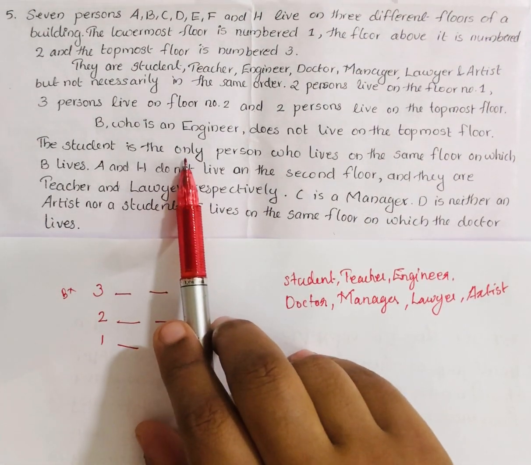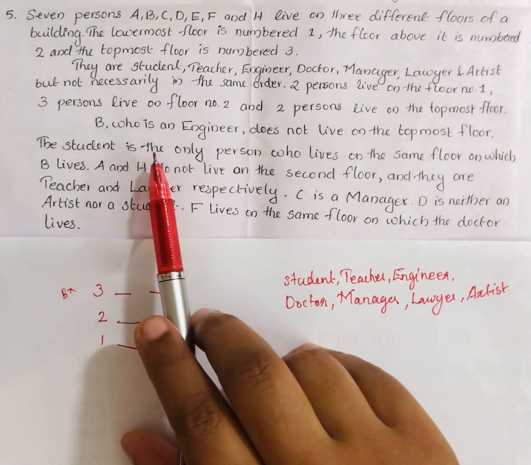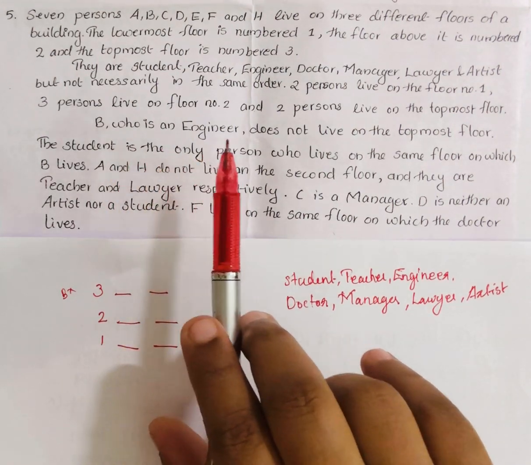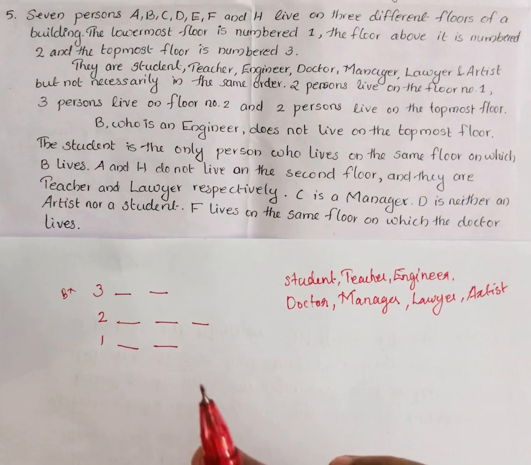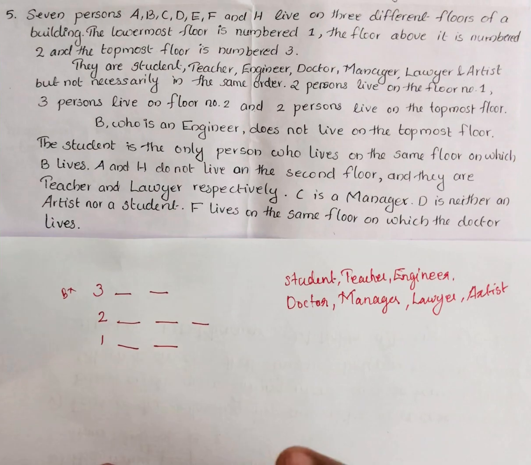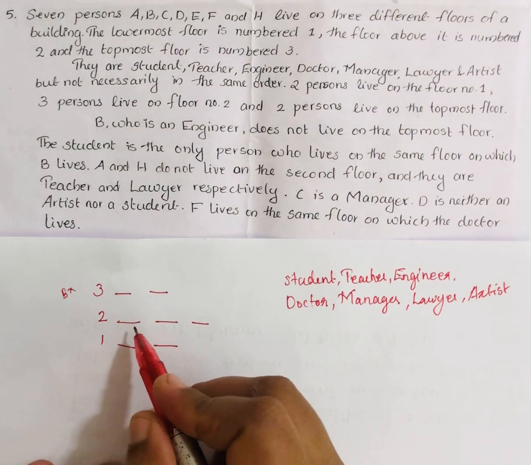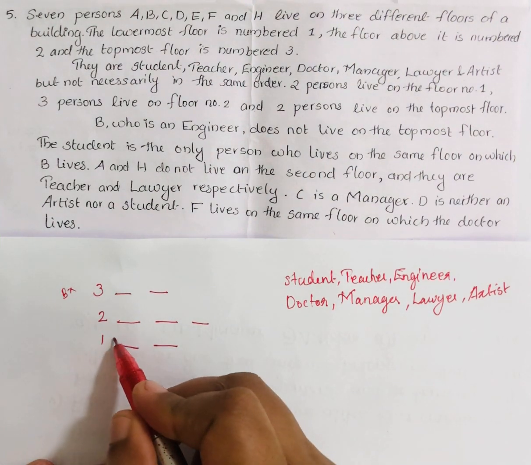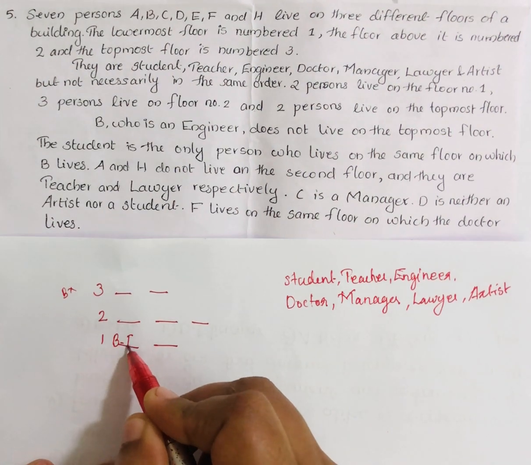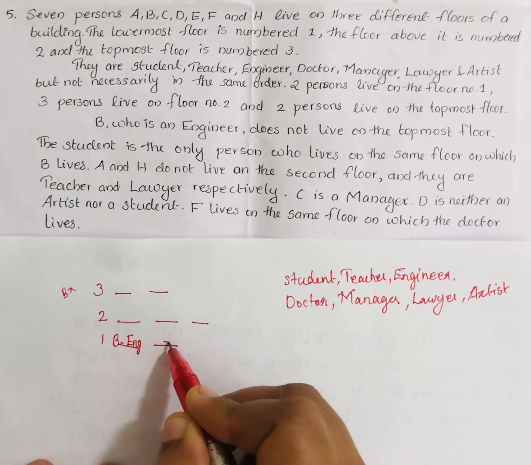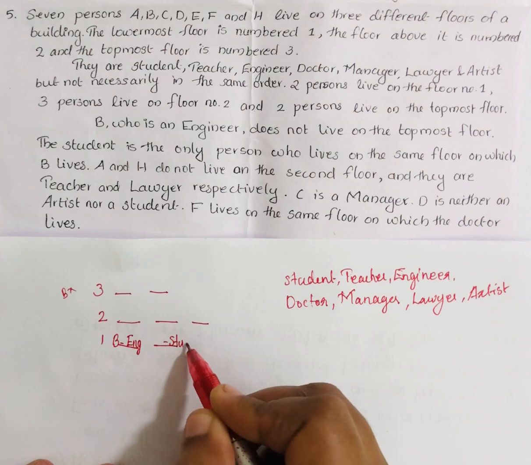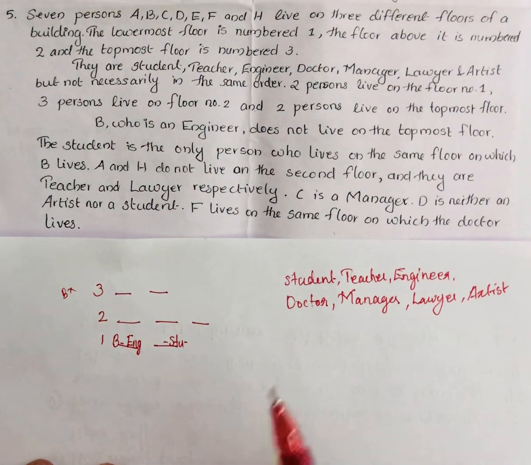This word only is very important, because it means there is no other person along with B, only the student. So there should be only 2 persons on that floor, so it cannot be floor number 2. So B, the engineer, and the student are the only 2 persons on the same floor.